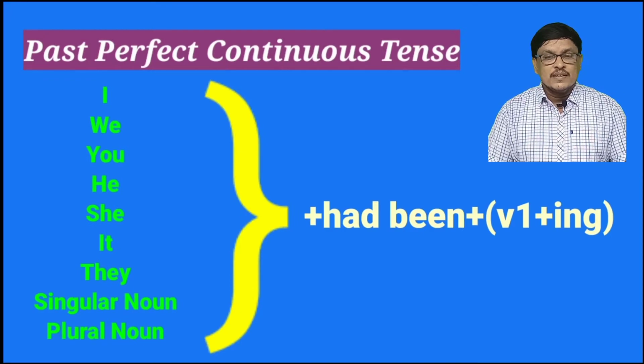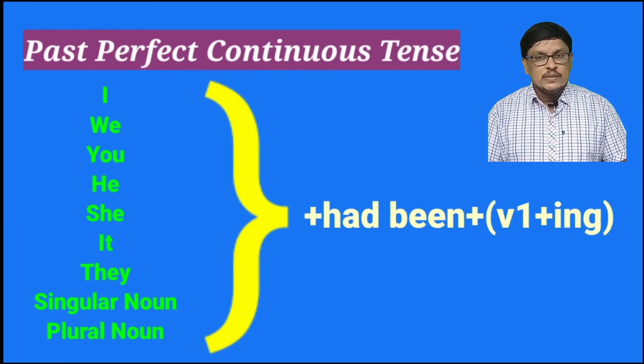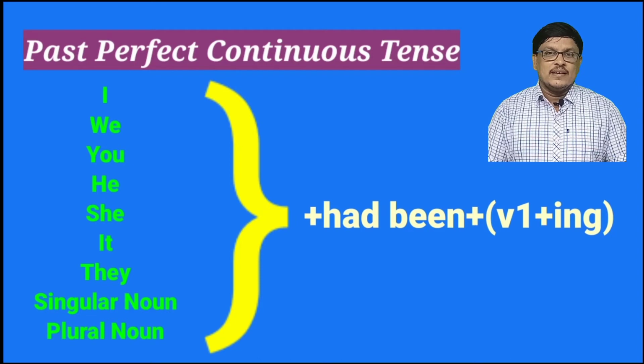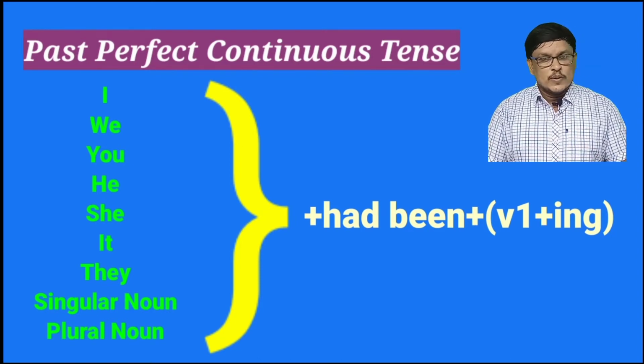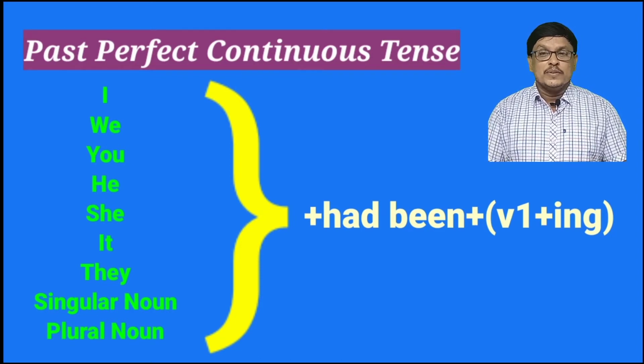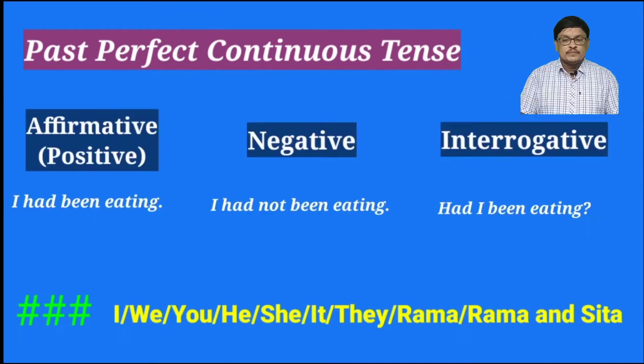Let us see all the subjects here: I, we, you, he, she, it, they, singular noun, plural noun. For all these subjects we have to use had been plus ing form. Let us see the different forms of the sentence: affirmative, positive, negative and interrogative.